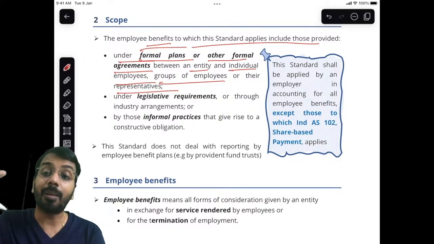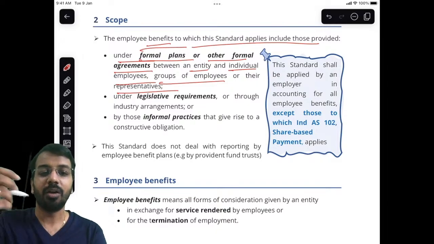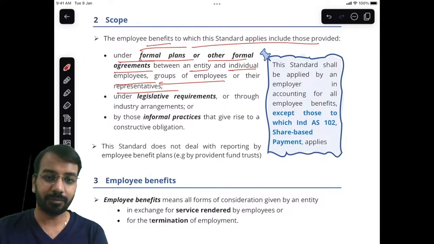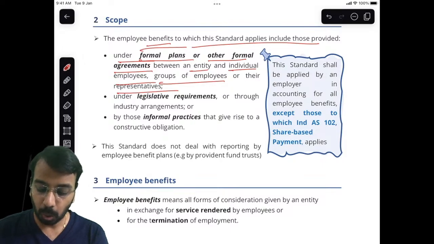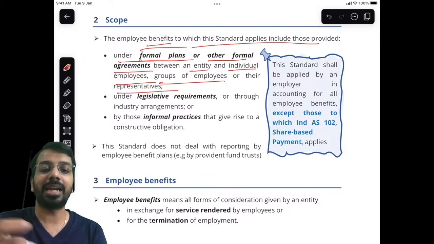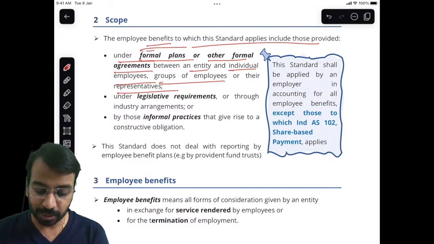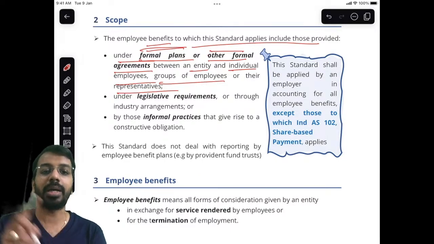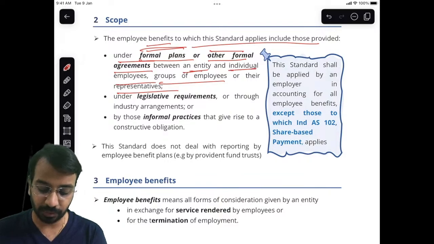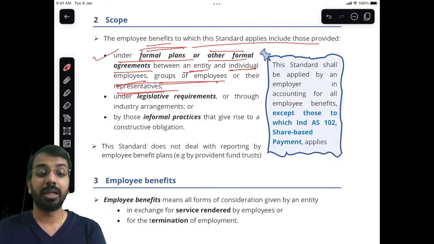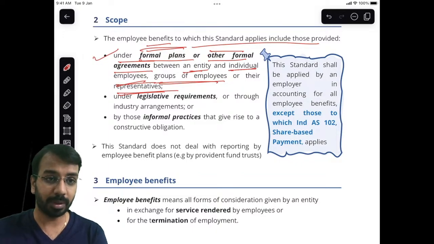Plan means the company has a plan. The company says, for every employee, I will give 2 days of leave per month. That is a plan. Or agreement: your basic salary will be so much, your DA allowance will be so much, your bonus will be so much. So either plan or agreement between an employer and an employee, that is an entity, and individual employees, group, or their representatives. So this is one where we say it is employee benefit.